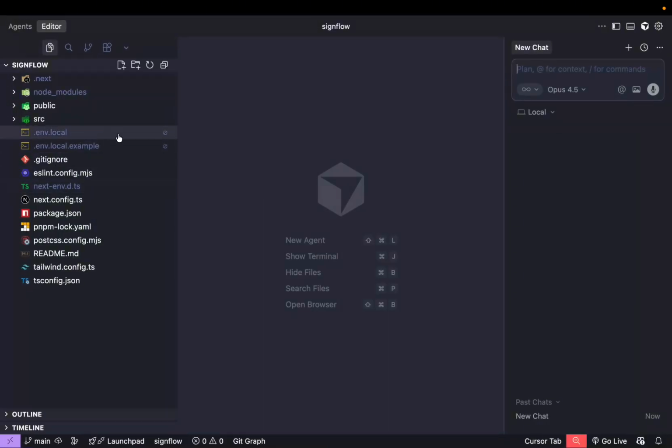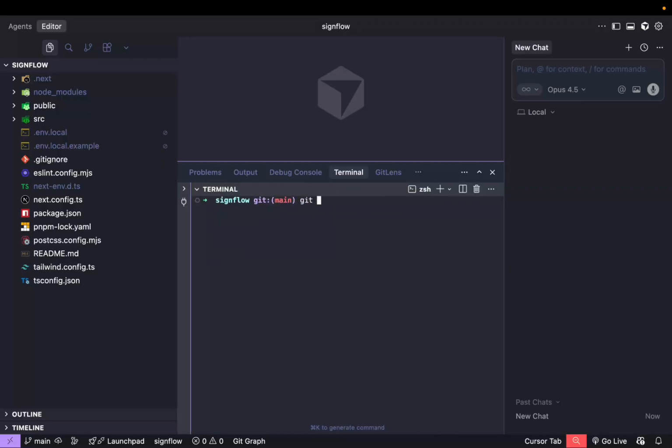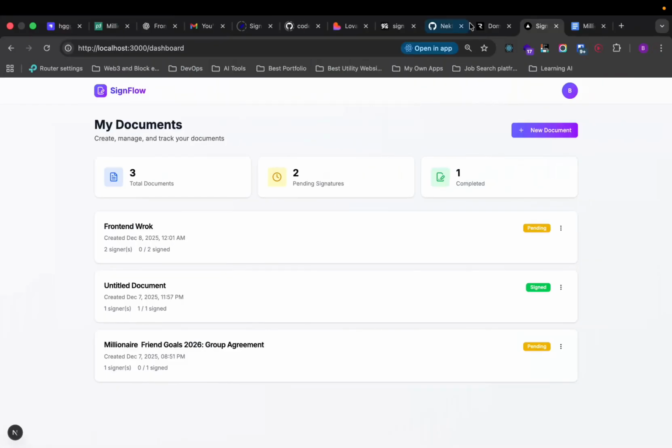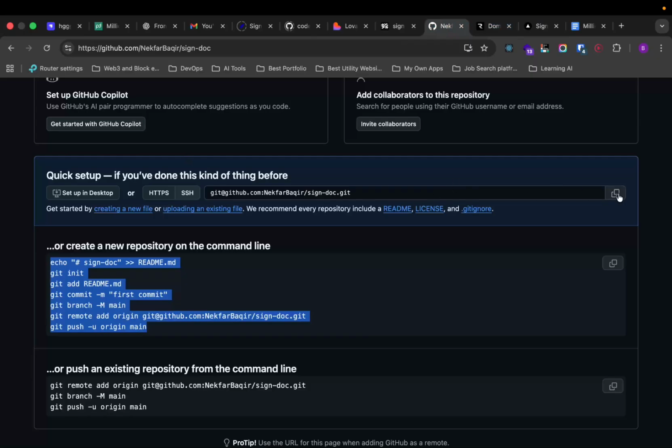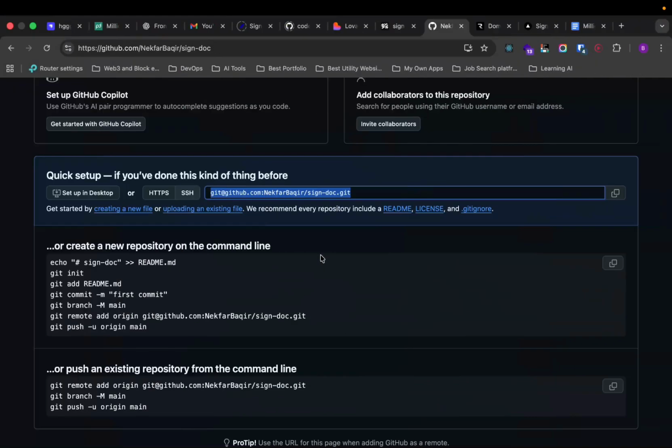Okay, so now you have this, and then right here, I think we have git there and everything. So I'm gonna say git remote -v to see how it added that. Just let me go to GitHub, copy this again, and I'm gonna say git remote... how is that?